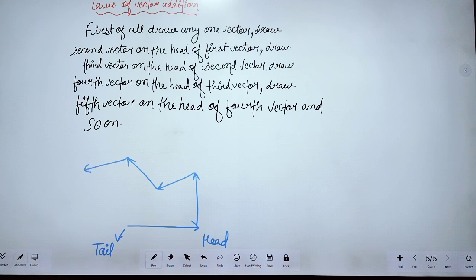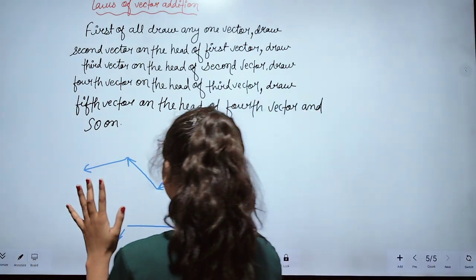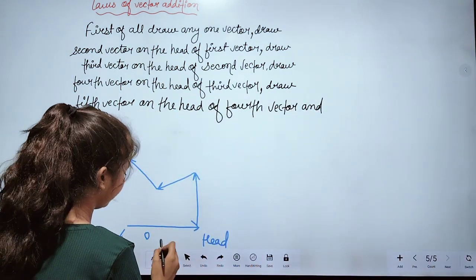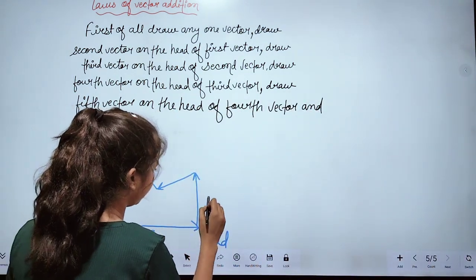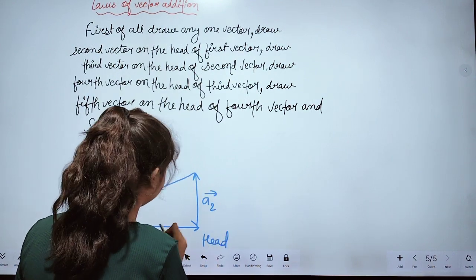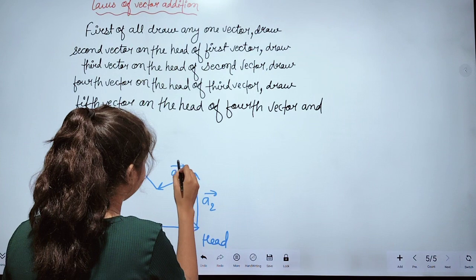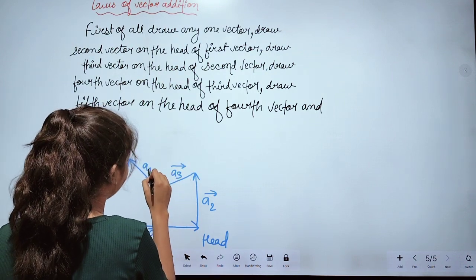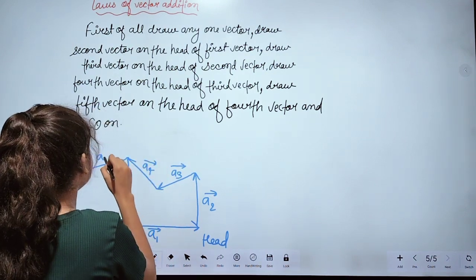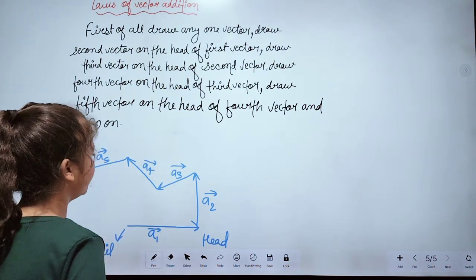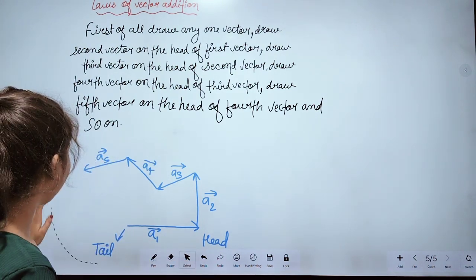What is the law of vector addition? We have to draw the first vector like this, and name them like this: A1, A3, A4, and this one is A5. And then after that,